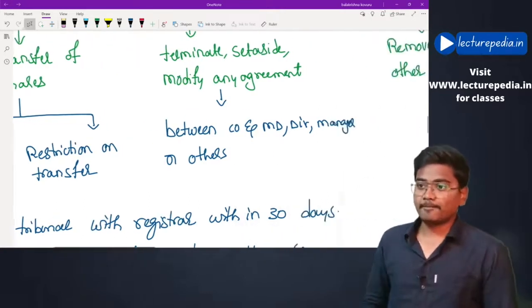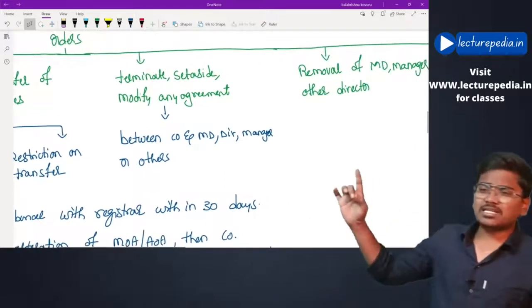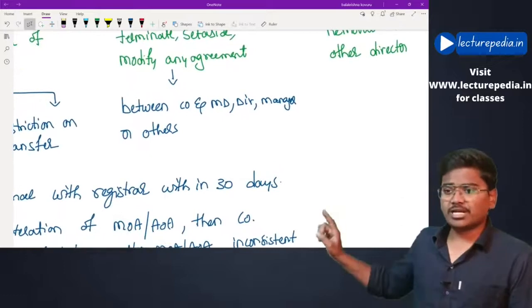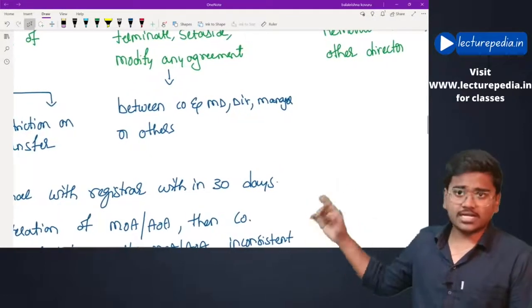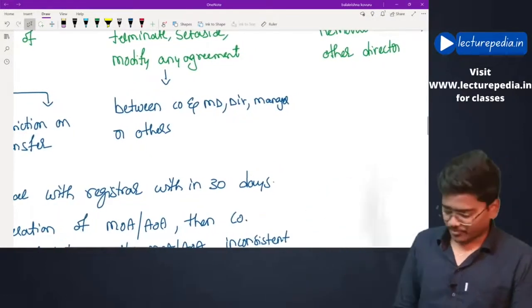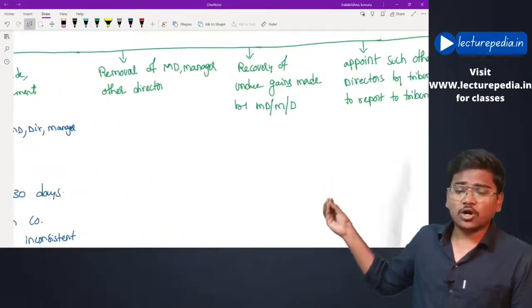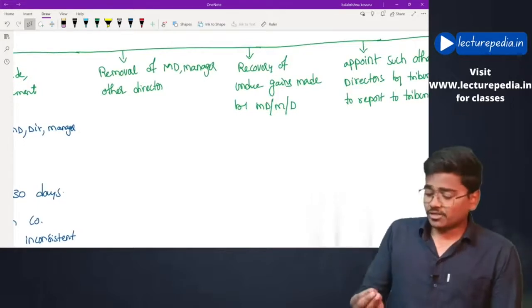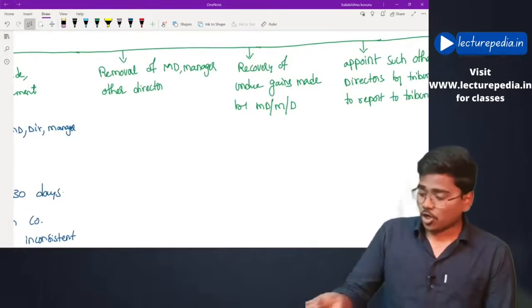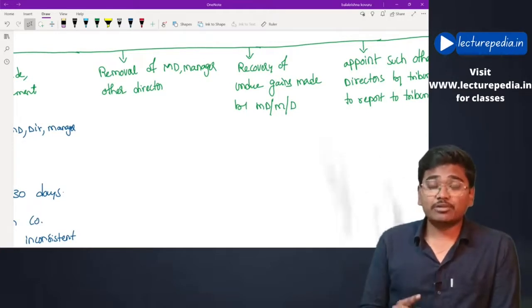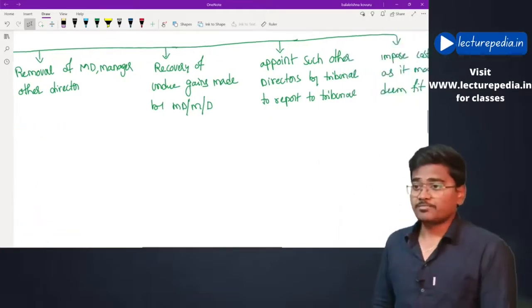Hope that is clear. Next, terminate, set aside or modify any agreement that the company has entered into between the company and the managing director or manager or others. Removal of the managing director, manager or other director. If the managing director or manager or director is causing mismanagement in the company, then the tribunal will order for removal of those persons.